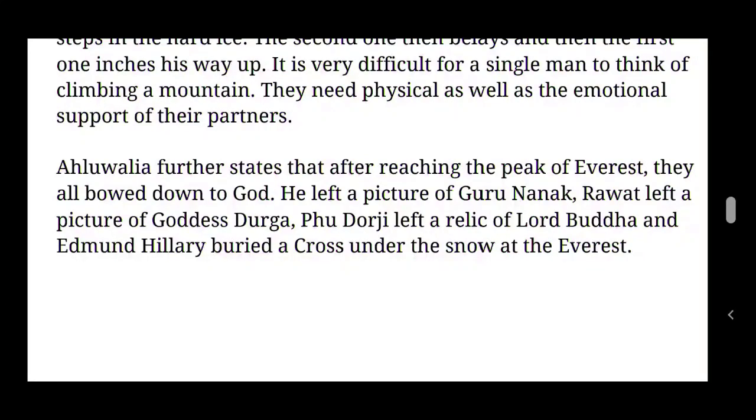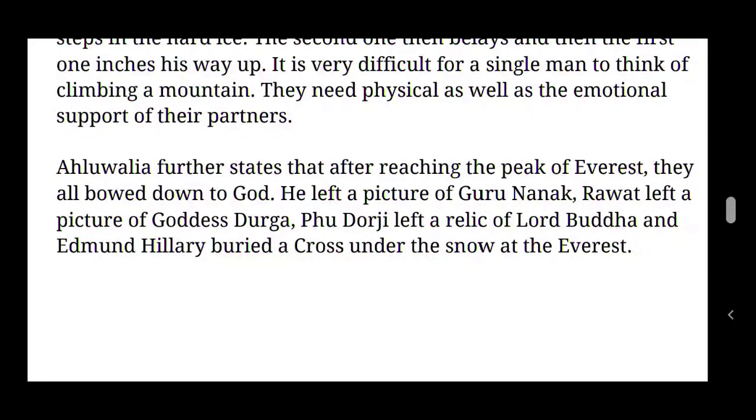So many people are leaving their memorable things there. So how many people left their remembrance there? One person, whose name was not mentioned here, left the picture of Guru Nanak. Then Rawat left a picture of Goddess Durga.